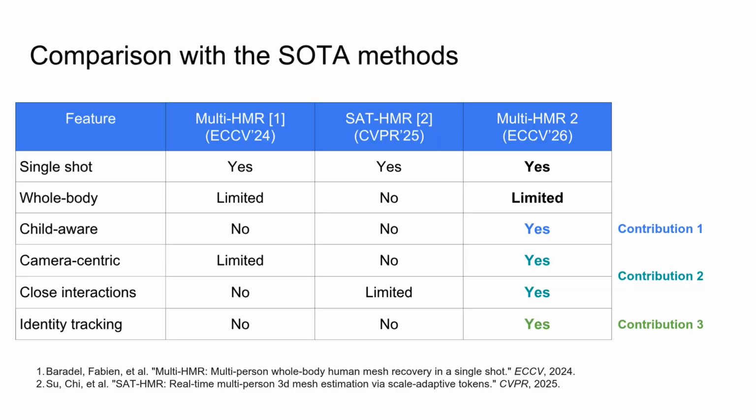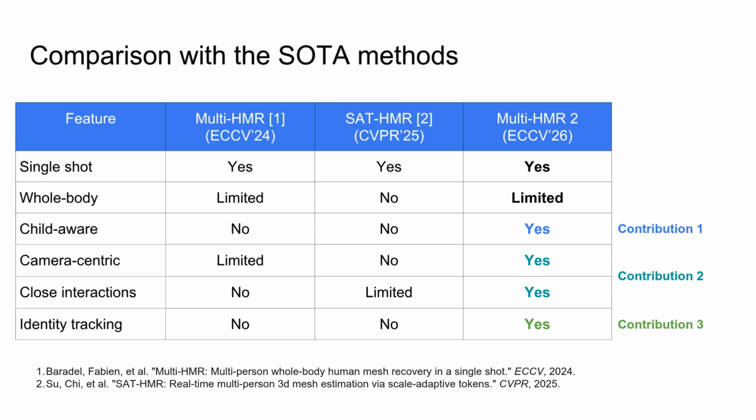Prior works in multi-person human mesh recovery include single-shot approaches, such as Multi-HMR and SAT-HMR. However, these methods come with limitations that we aim to address in this work. First, most prior works rely on the SMPL body model that does not allow to model expressive hands and faces. Multi-HMR uses SMPLX, making it whole body. However, HMR methods are still bounded by the limited amount of high-quality expressive training data.